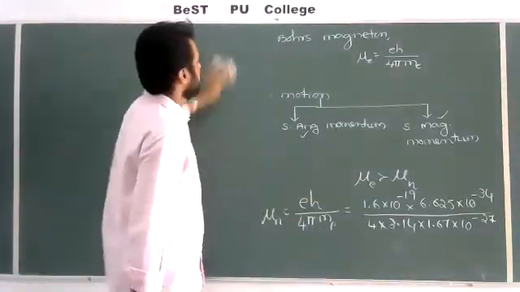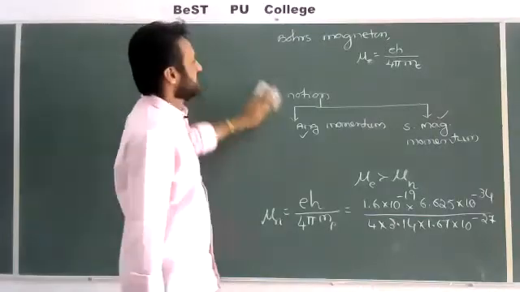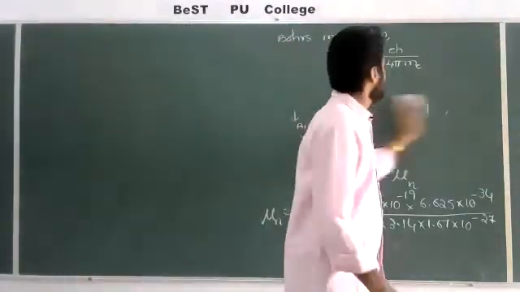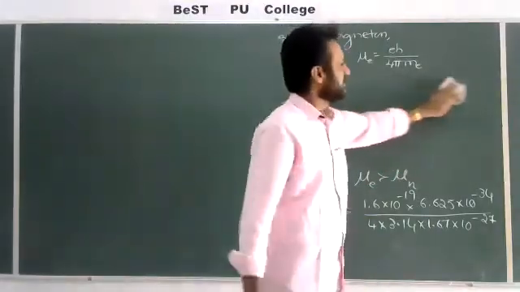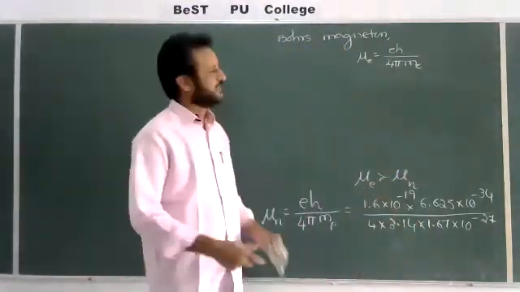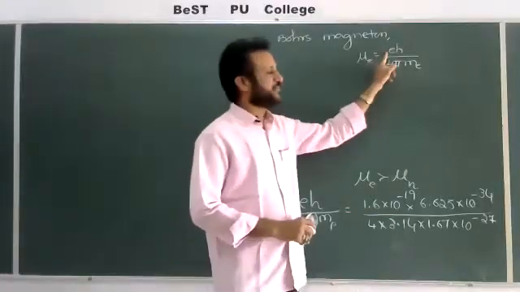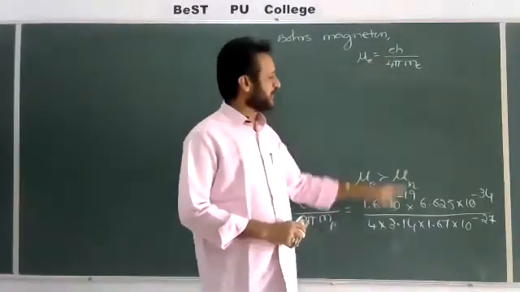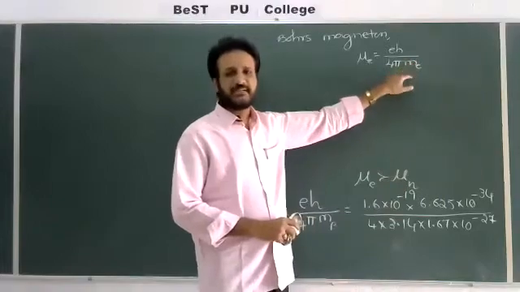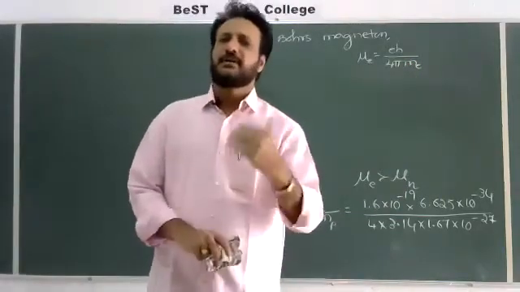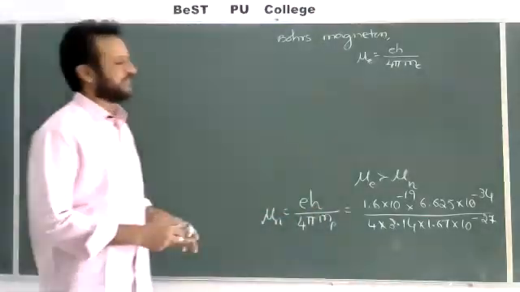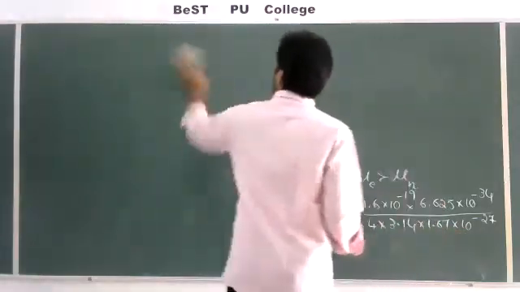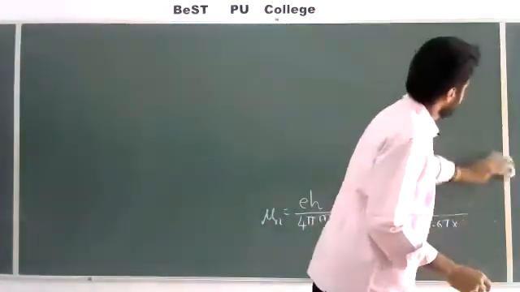So note down this value and try it later. In the case of Bohr's magneton also, you may calculate the same way and verify whether mu E is greater than mu N or not. Here also you have to substitute the values: the numerator is the same, the denominator 4 pi is also the same, with the mass of the electron replacing the mass of the proton, 9.1 into 10 to the power of minus 31 kg. By substituting the values, you will get the required value. These are the characteristics of the nucleus.